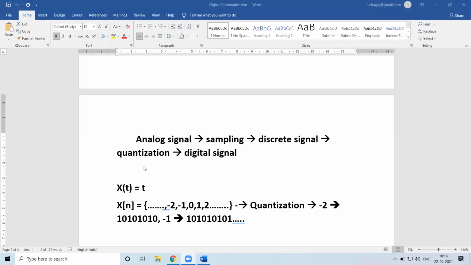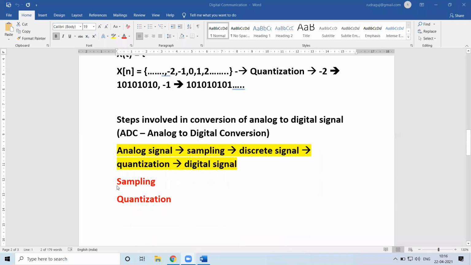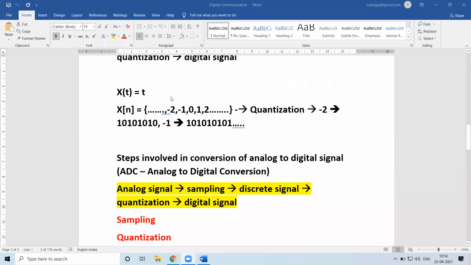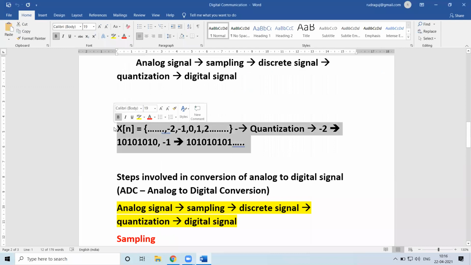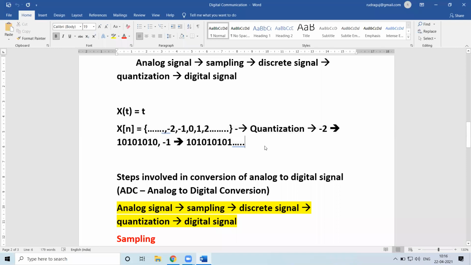So this is what we had discussed yesterday. As and when these concepts come into play, we'll be discussing these things in detail. At present, I'm just giving the overview.